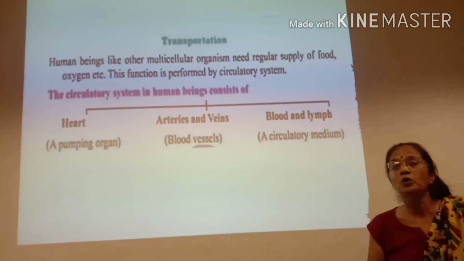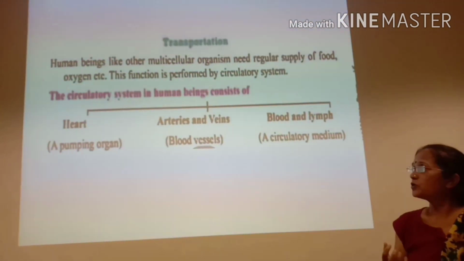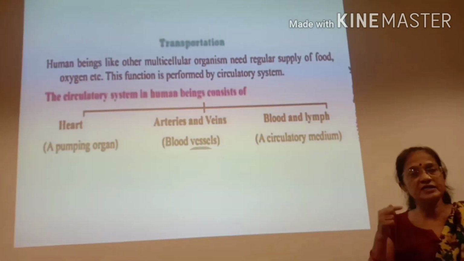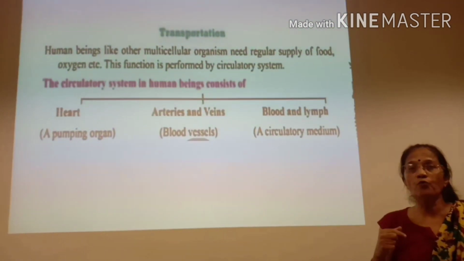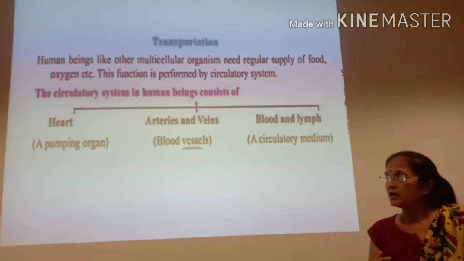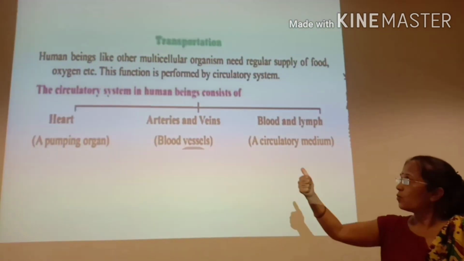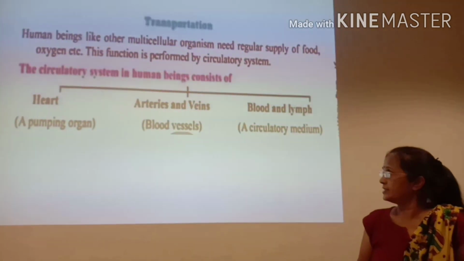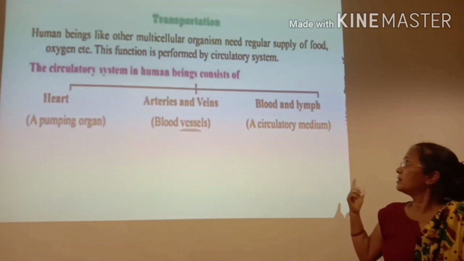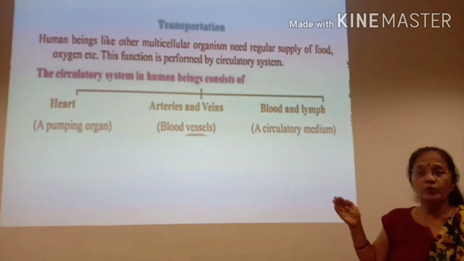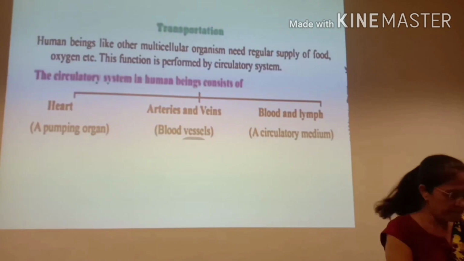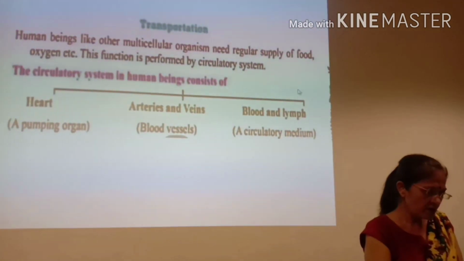We have a closed circulatory system. Closed circulatory system means the blood flows through blood vessels, that is, arteries and veins. The main fluids through which this transportation is done are blood and lymph.